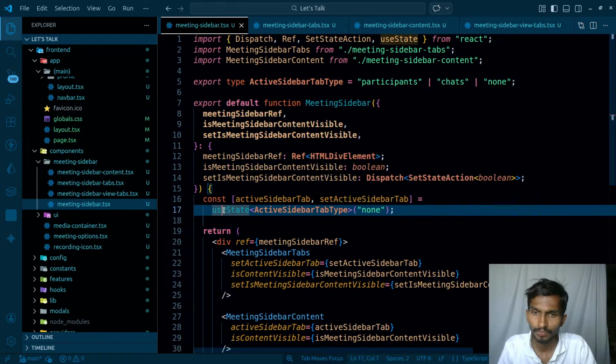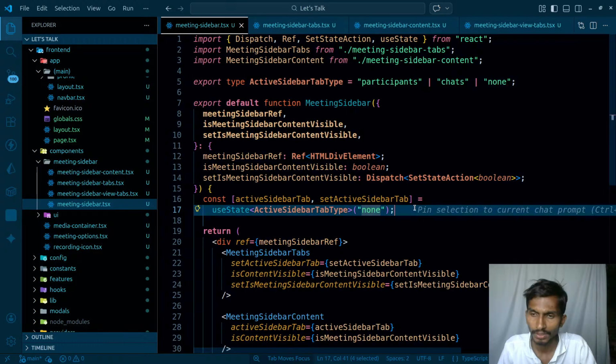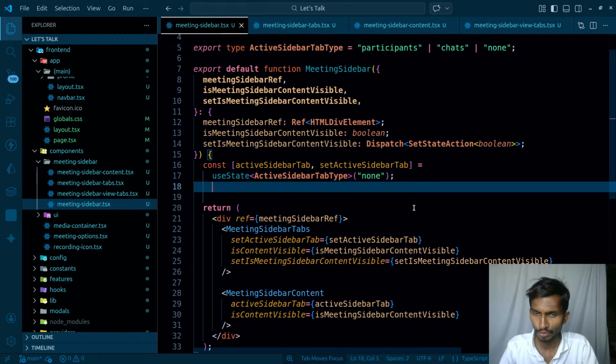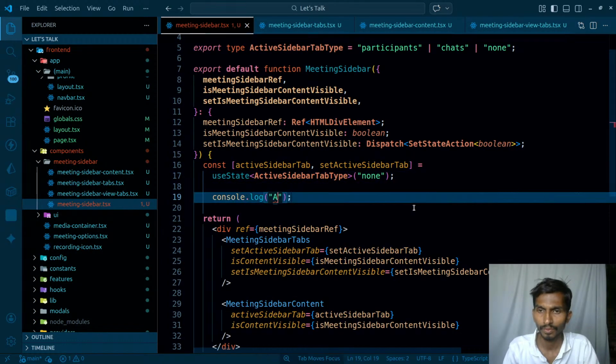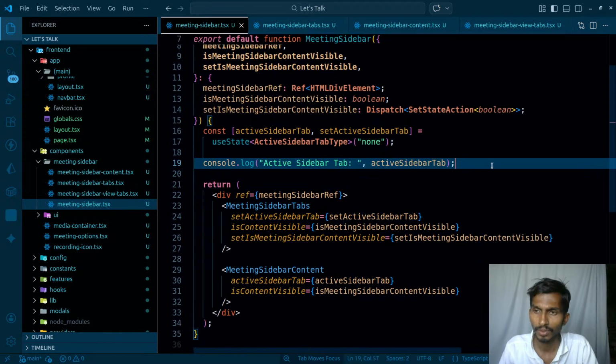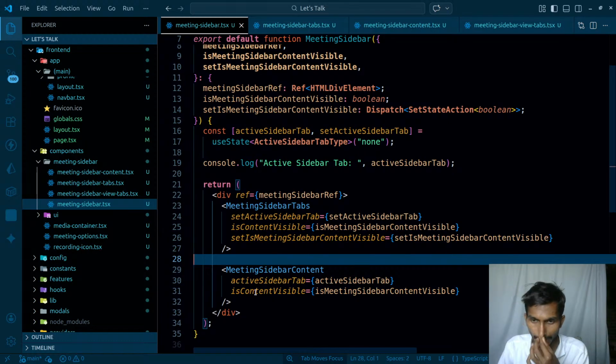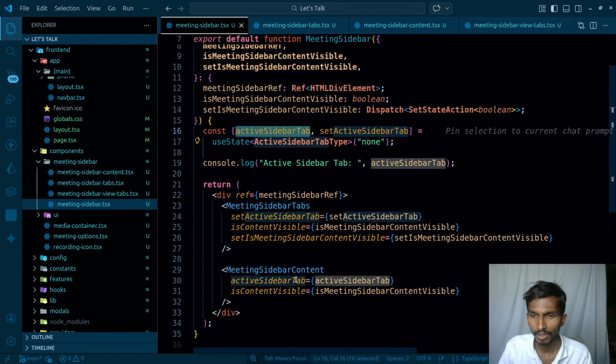So as for this active sidebar, though it is none by default, later the value is actually changed to CLG active sidebar tab, and the value is going to be active sidebar tab. So this value actually changes, and as this value changes, this is definitely going to be hidden by that time, but this is going to be visible, and the value of this active sidebar tab is actually passed to this one.